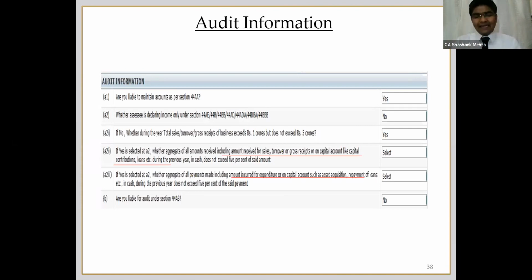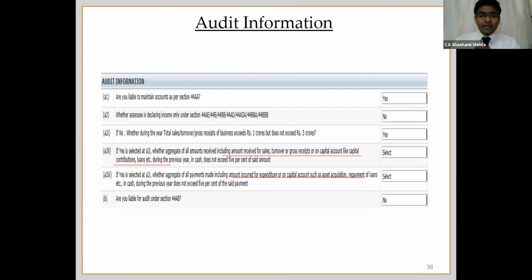Now, the ITR as well as the instruction sheets or the instruction module have clearly specified in the ITR itself that while calculating the receipt, you have to include the sales turnover, gross receipts, etc., along with even capital contributions or loans taken. So all the capital account transactions can also be covered under this.